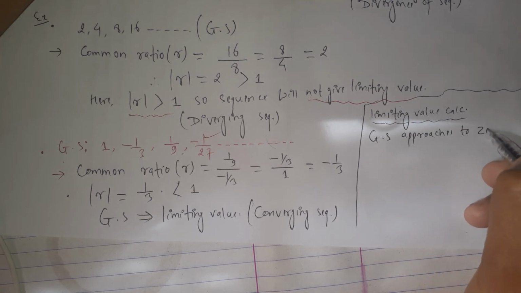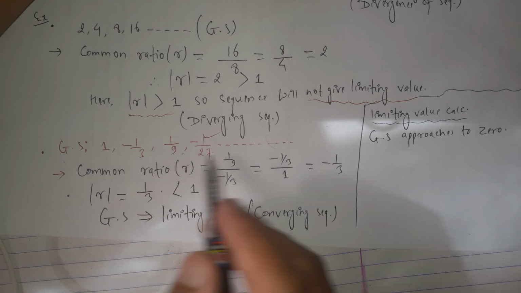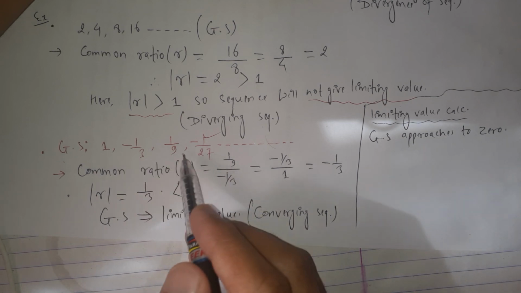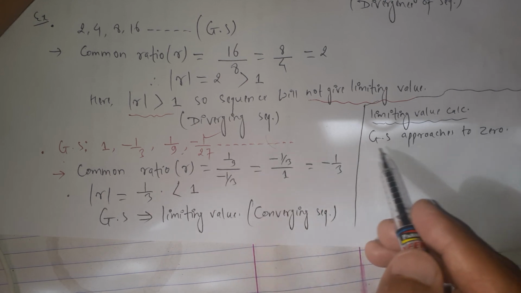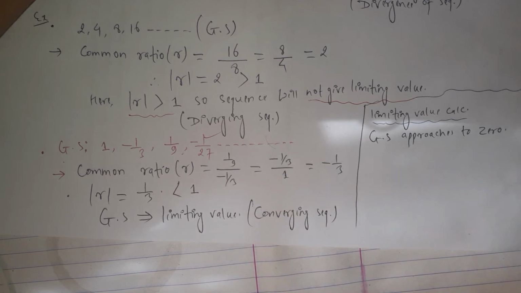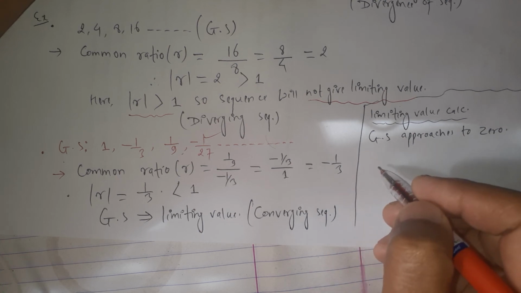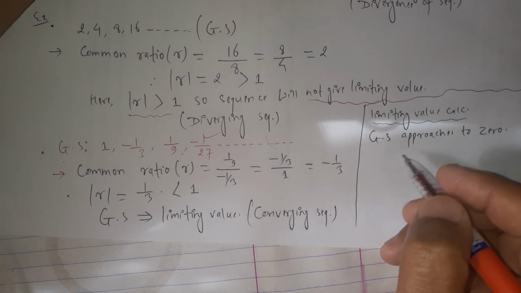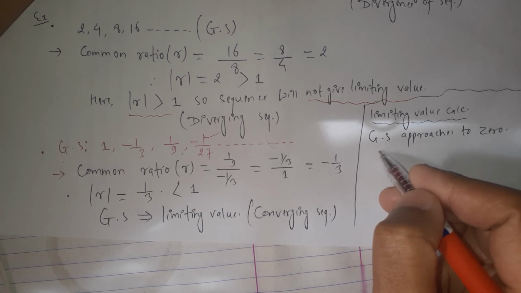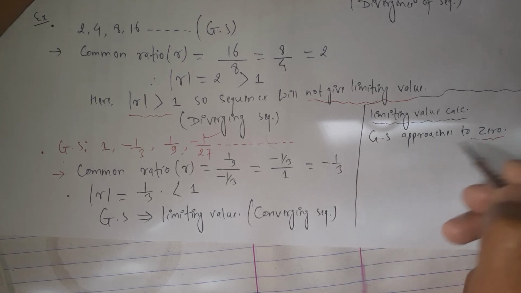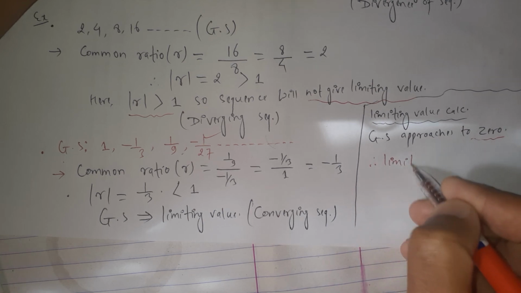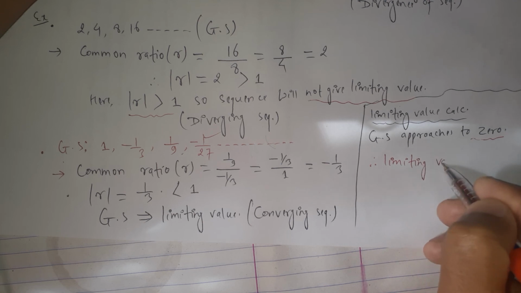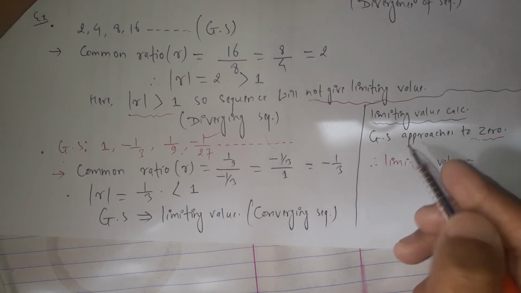Here we can easily observe that 1 is divided by large numbers going towards infinity, so the geometrical sequence approaches 0, and we already discussed the limit. The limit is the approximate value to which the sequence approaches. So 0 is the limiting value.